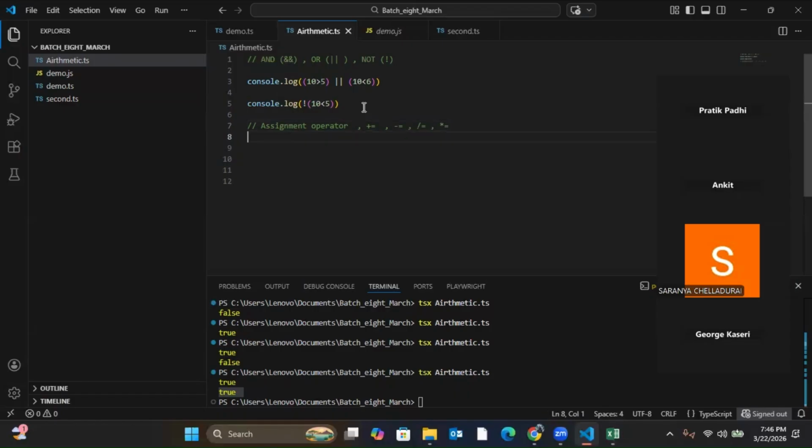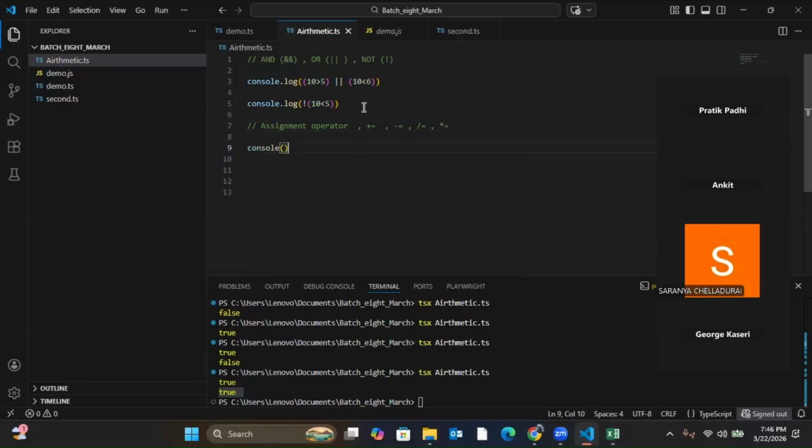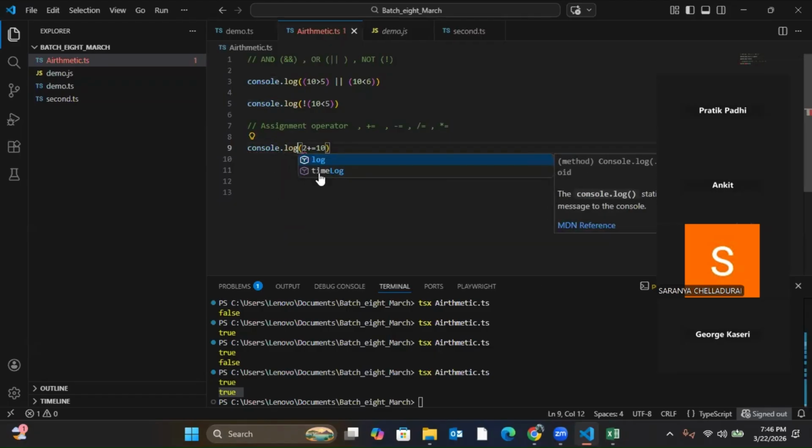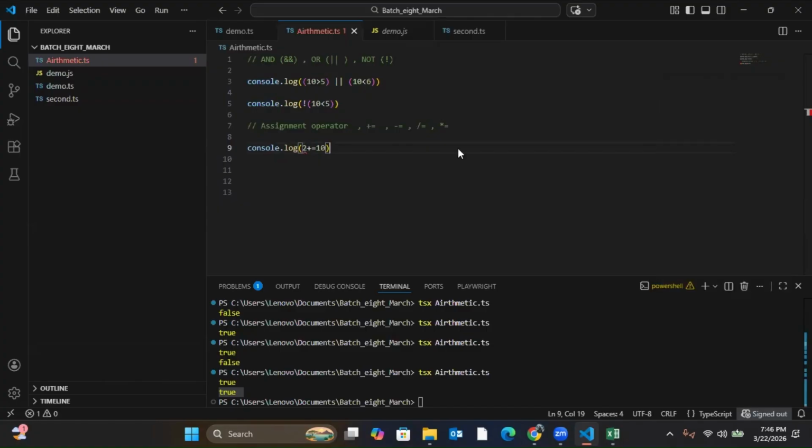So when I write an assignment operator, let's say 2 plus equal 10, see, it is throwing me an error.